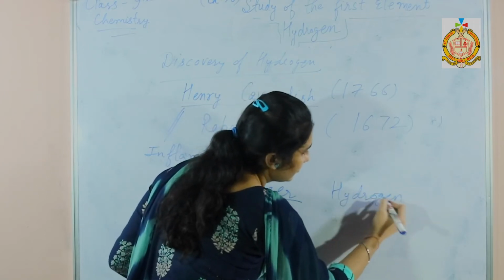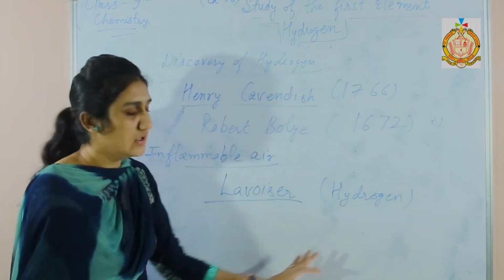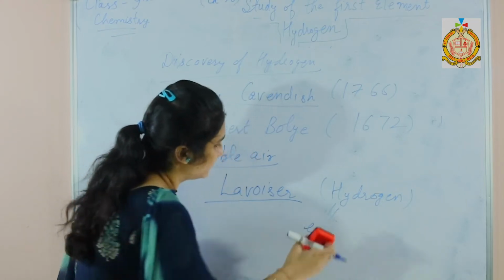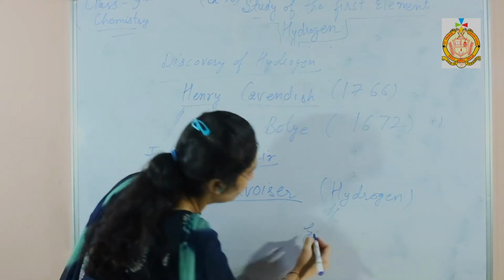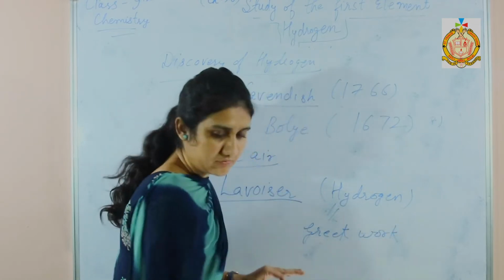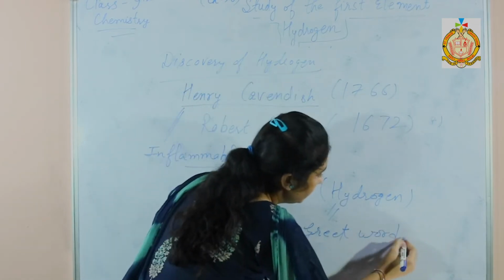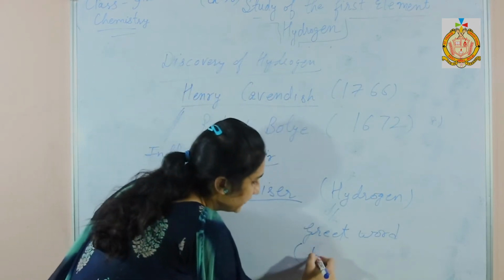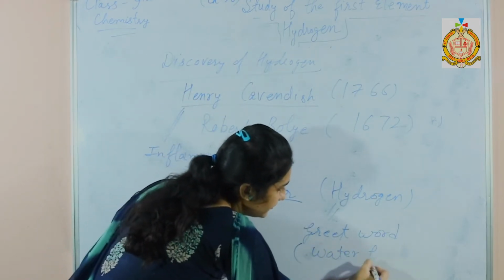He gave the name hydrogen from the Greek word which means water former, which forms water.